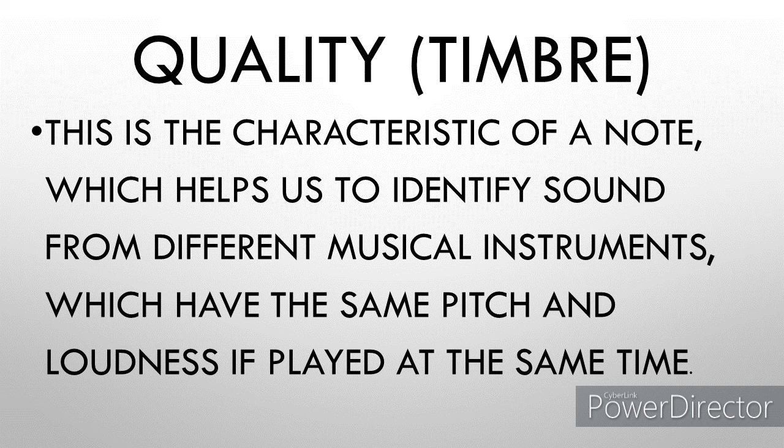So we can say that quality of a note depends on the harmonics, or what we refer to as the overtones. Now, by that, I mean that the same note sounds different if played on a piano or on a guitar or on a violin. So the difference in the note produced by these musical instruments is due to the number and strength of the overtones that are combined or blended to form the note.